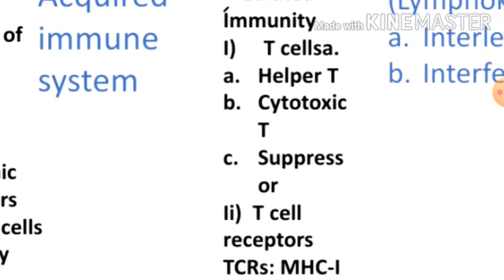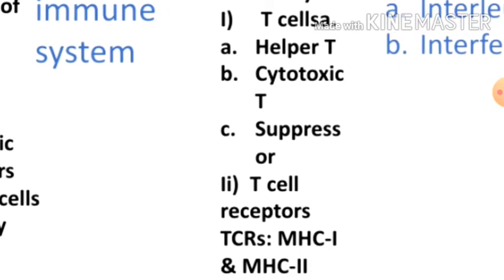Now, T cells are of three types. T helper cells. These are the first category of cells which act as messengers. They take some messages of antigen and spread them throughout our immune system, informing B cells and other cells to take action.